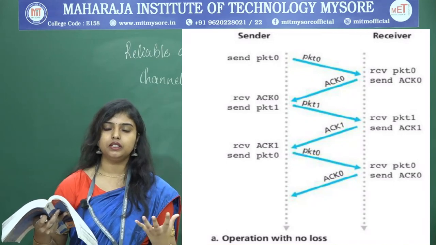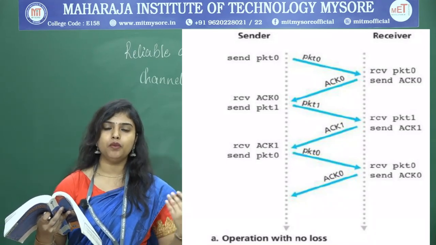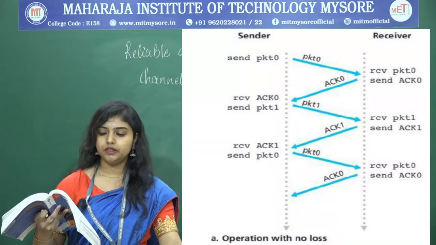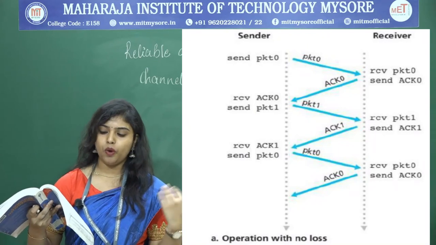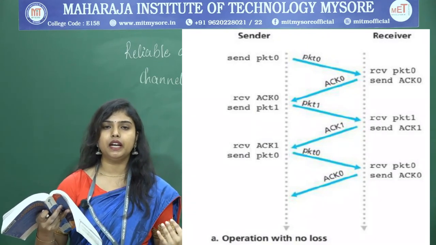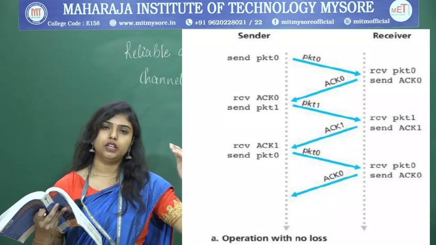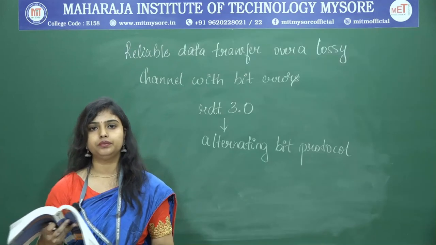When the sender receives acknowledgement 0, what happens? He will send packet number 1, and when packet number 1 is received by the receiver, he will send acknowledgement 1, and when acknowledgement 1 is received by the sender, he will again send packet number 0. So, that means it is perfectly reliable data transfer.